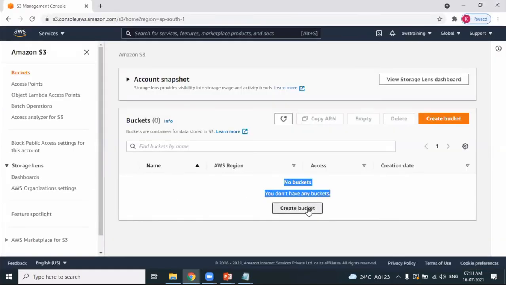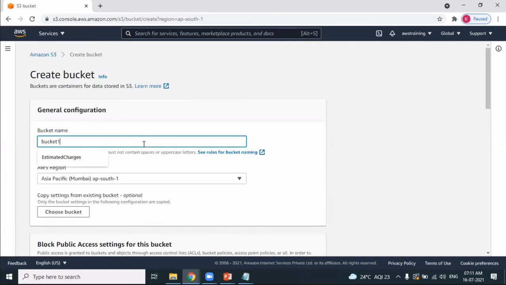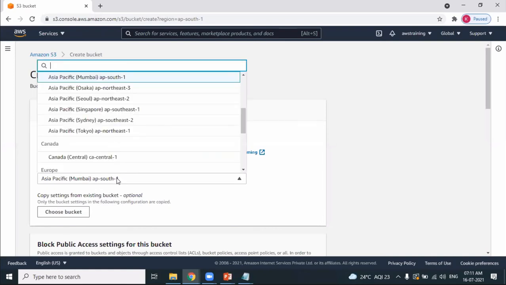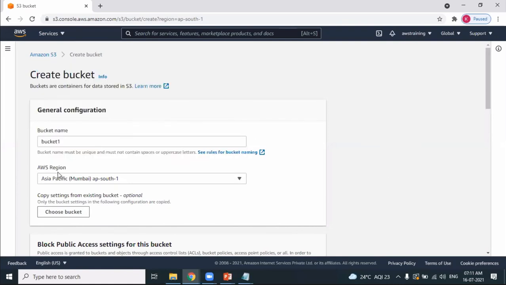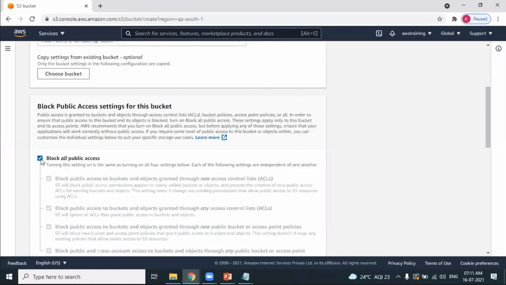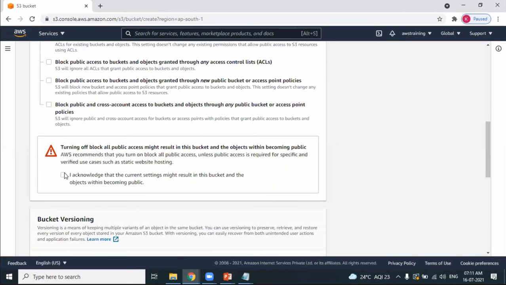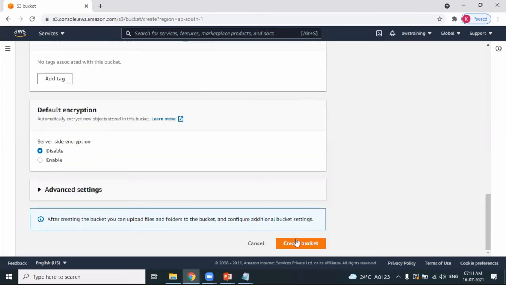Create bucket. What's the name of the bucket? The name of the bucket which I want to create is bucket one. And where do you want to create the bucket? In any region like Mumbai region, Singapore region. That's okay. I want to go ahead with Mumbai region. By default, the bucket is blocked. I want to remove the block, and then I acknowledge the settings which I have done. And that's it. Go ahead and create a bucket.